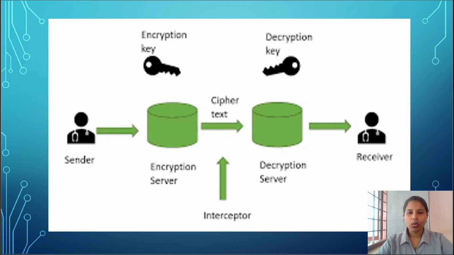Now let's look at this diagram representation. A sender sends using the encryption algorithm with the encryption key, making cipher text. An interceptor sees only the cipher text, while the receiver decrypts it with the decryption key. It's a simple representation to help understand the concept. Cryptography is important in cybersecurity, and we have to know the basics of what's happening in the cyber world.